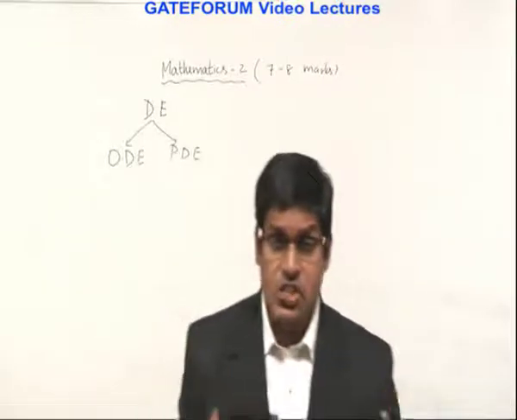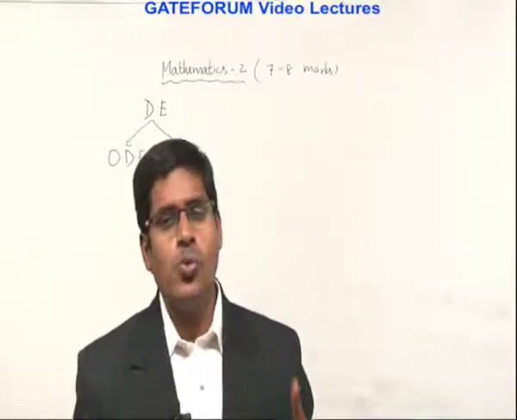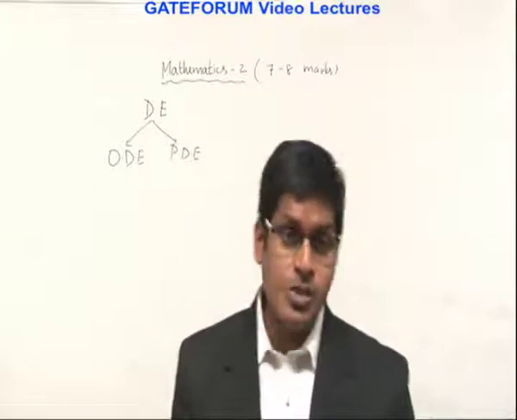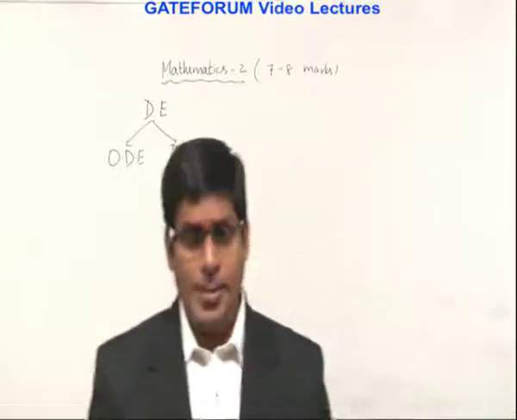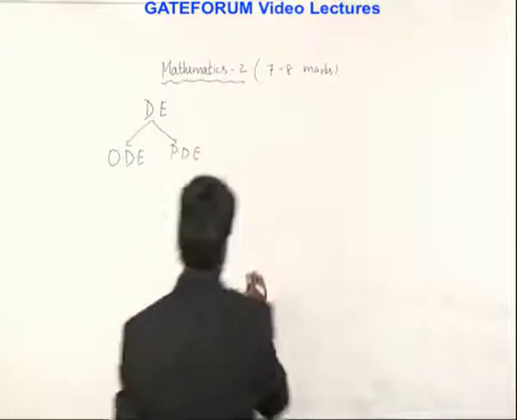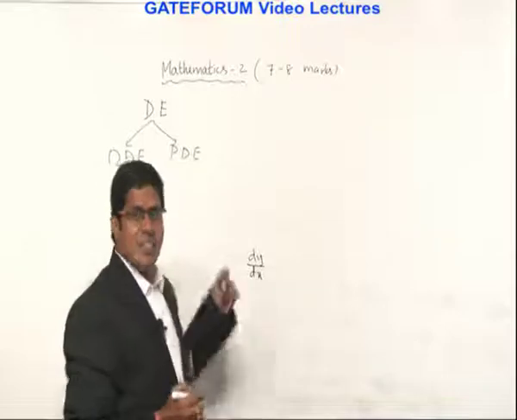And you know the difference between independent variable and dependent variable. Suppose I take a derivative dy by dx, so here y is dependent, x is independent.